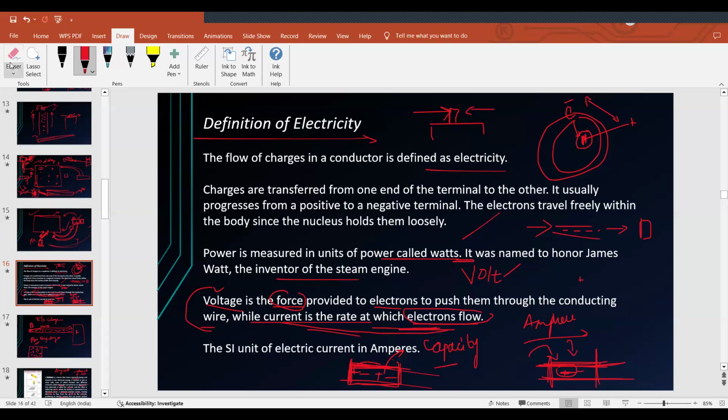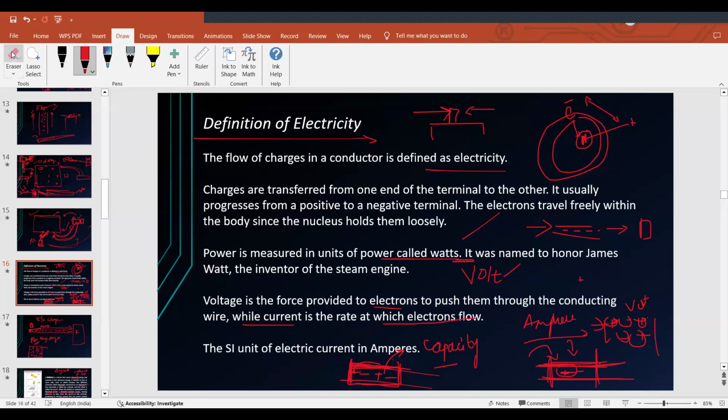Now listen to these two lines. Can you explain voltage again? Voltage is a force provided to electrons. You have charges, plus and minus, right? Voltage is nothing but the force I am providing to these electrons so that they move from one point to another in the wire. Whereas what is current? Current is the rate at which electrons flow.